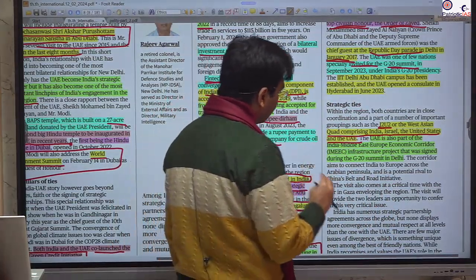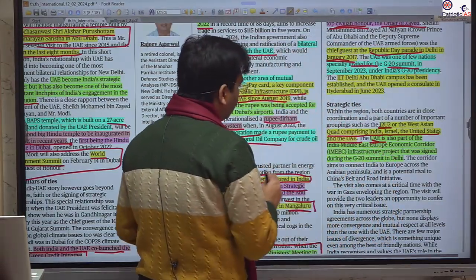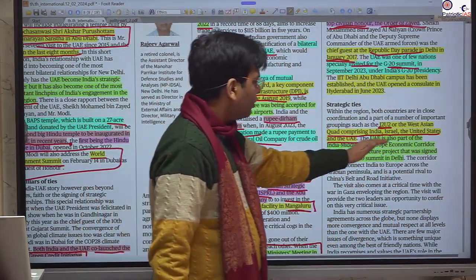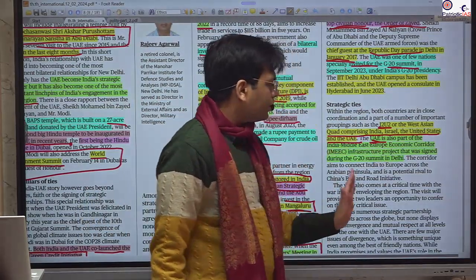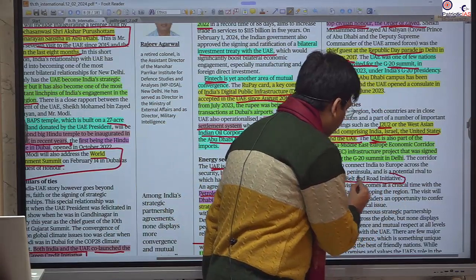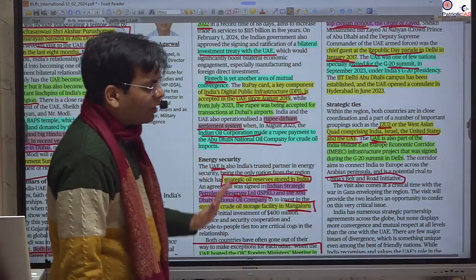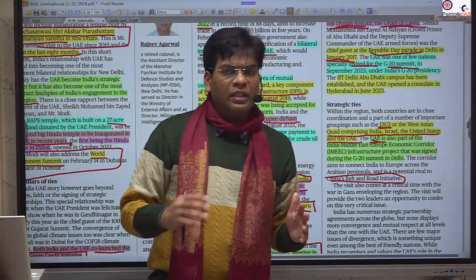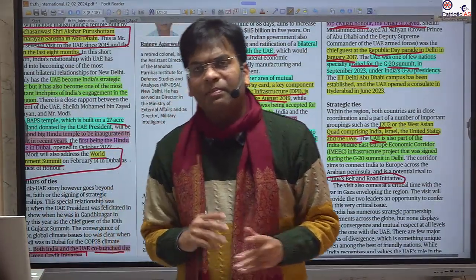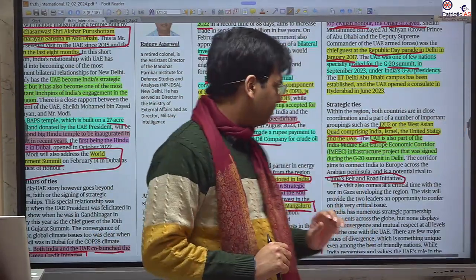We have also seen recently that UAE is giving huge support for this India Middle East Europe economic corridor, that is an alternative to the Chinese Belt and Road Initiative. So these are the things you should remember. This is very important whenever you are going to write any answer on the India-UAE relationship as well as India's relation with West Asia or the Middle East.